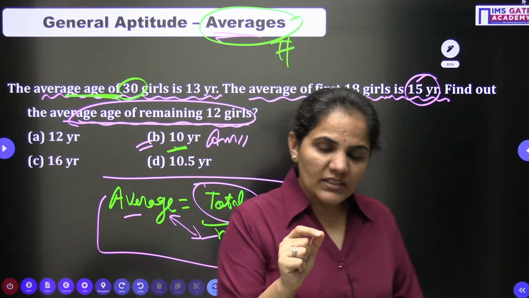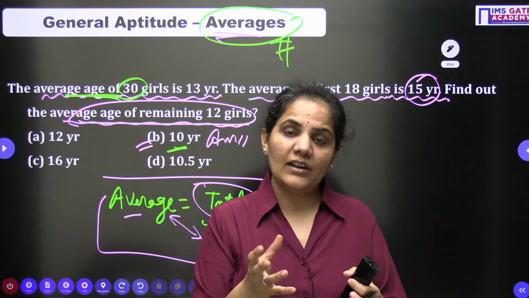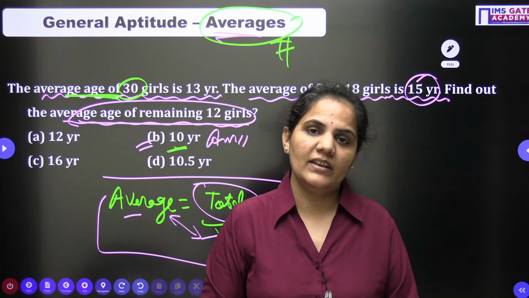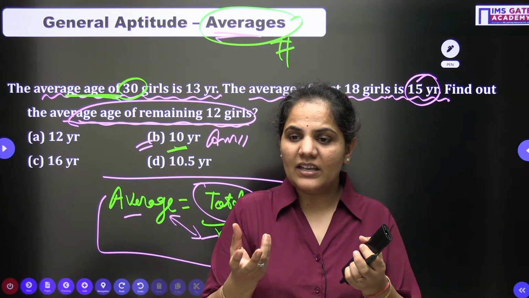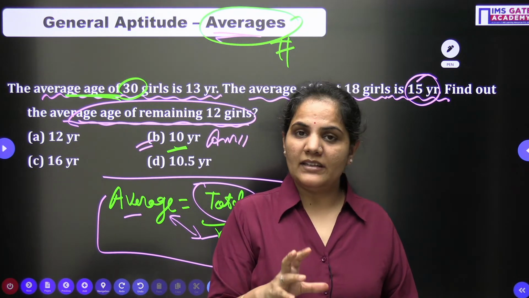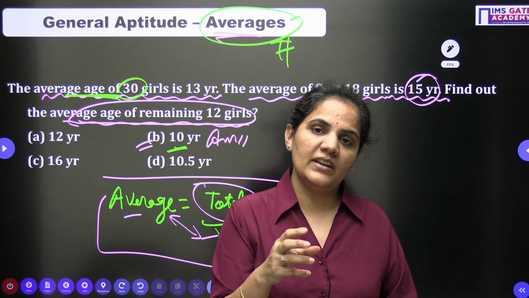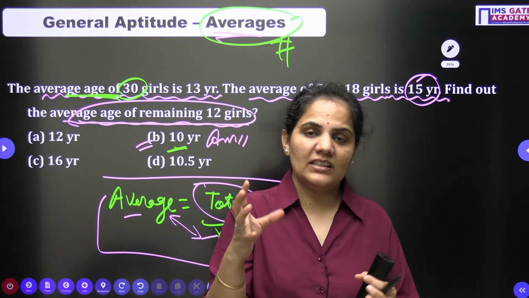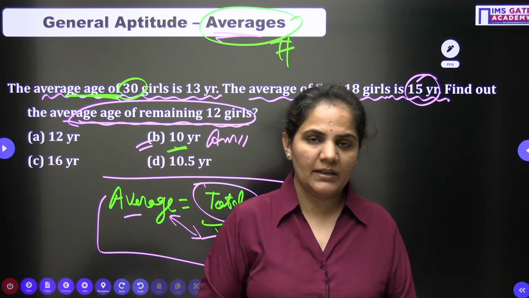So actually, average based questions are a very common type of question. Everyone can approach them easily. If you know the logic behind it, there is only one logic in average: the average is nothing but the sum of all the items divided by the number of items.